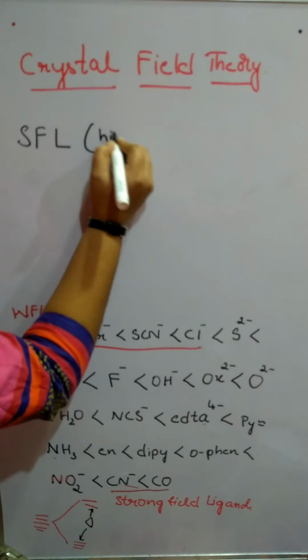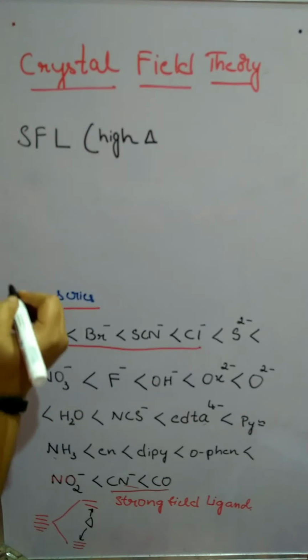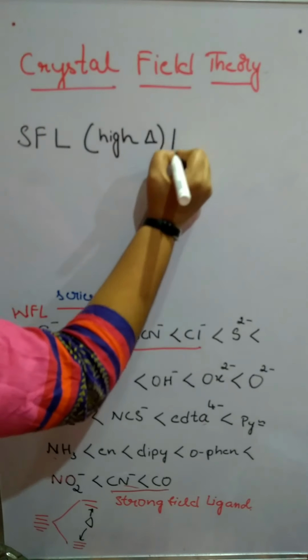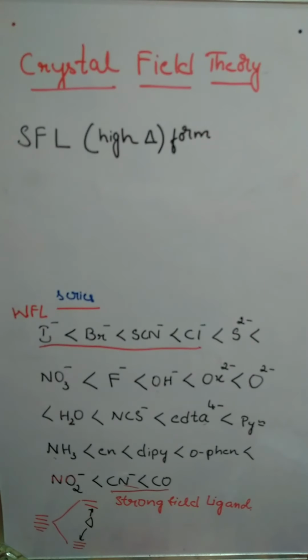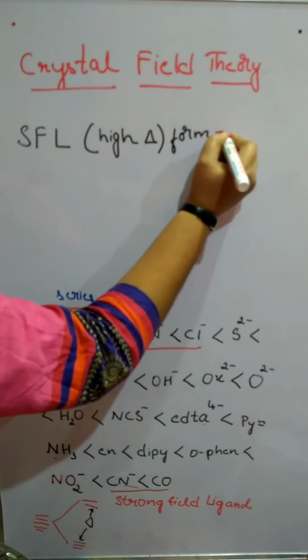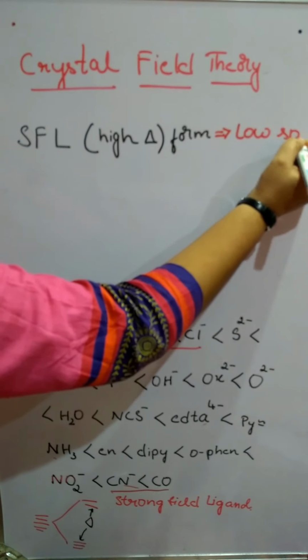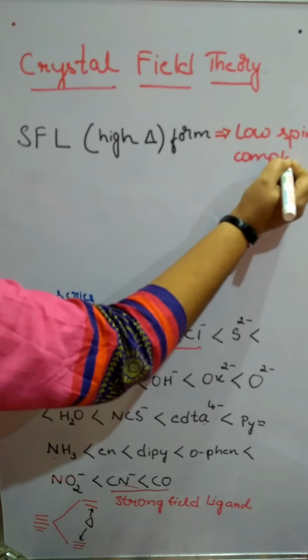So it has a high delta, that is nothing but high crystal field stabilization energy. And what kind of complex does it form? When we were discussing VBT, I said if it is a strong field ligand, then it forms a low spin complex.